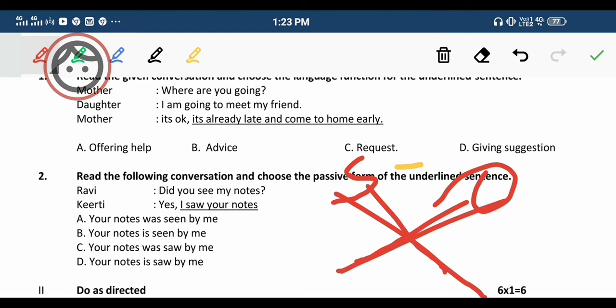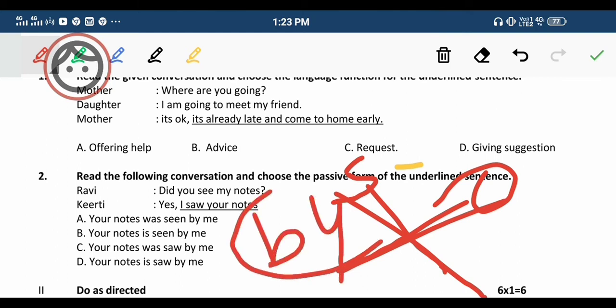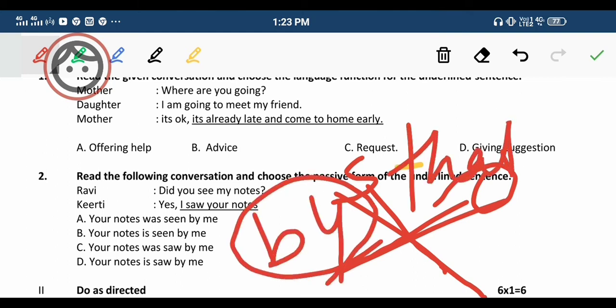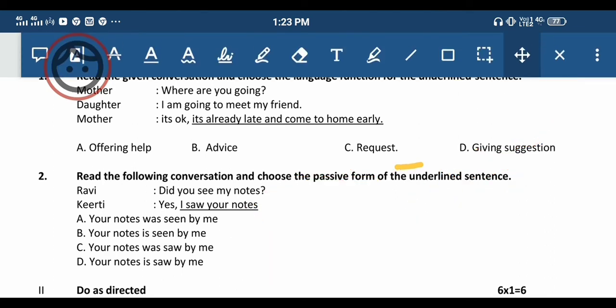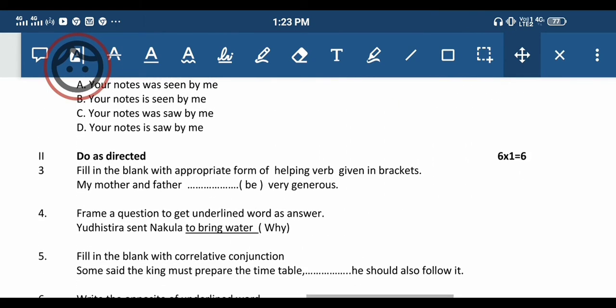Then easily see where the "by" form is, okay. This is confusing, don't worry. Don't think of it, just see the basic things over here, okay. Then we'll do more, as directed, okay. So do as directed will also be there.